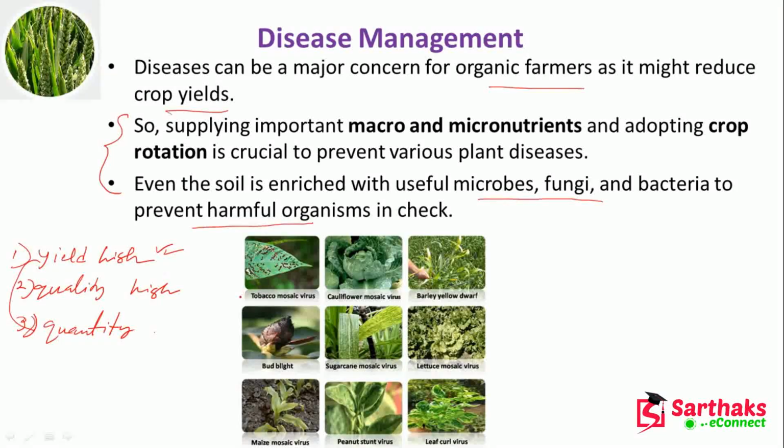Like tobacco mosaic virus, cauliflower mosaic virus, barley yellow dwarf, lettuce mosaic virus, sugarcane mosaic virus, bud blight, maize mosaic virus, peanut stunt virus, and leaf curl virus. There are different types of viruses that can affect our plants. So we have to take care to supply macro and micronutrients, and by adopting crop rotation we can prevent plant diseases.